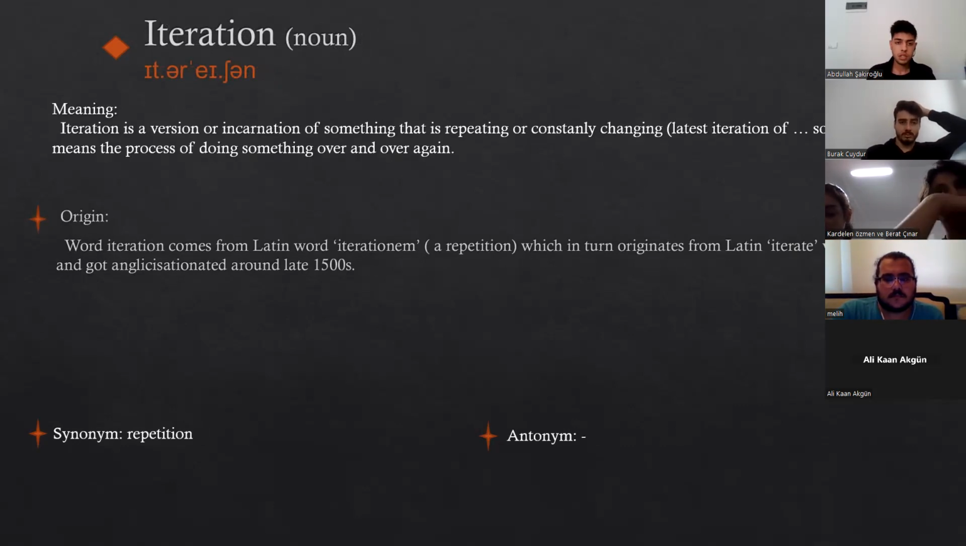The word iteration comes from another Latin word, iterationem, a repetition, which in turn originates from Latin, and got Anglicized around the late 15th century. For synonyms, we can give repetition. As antonyms, I think there are no antonyms for that. At least I couldn't find one.